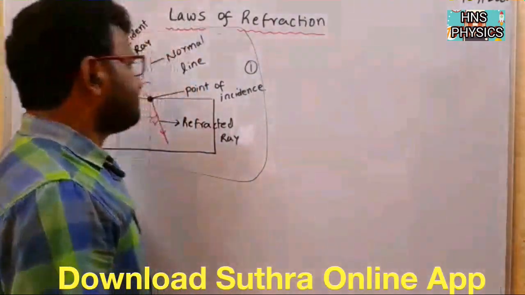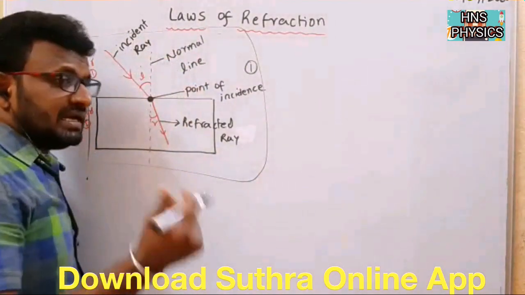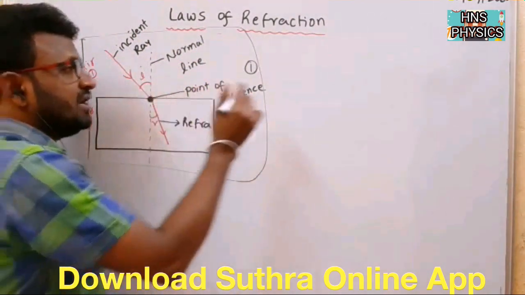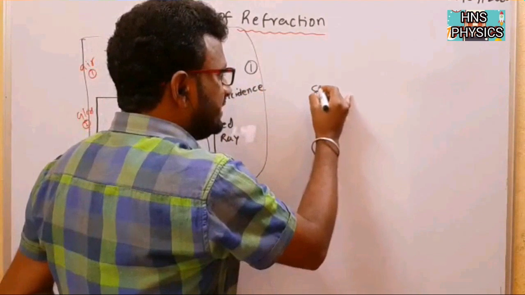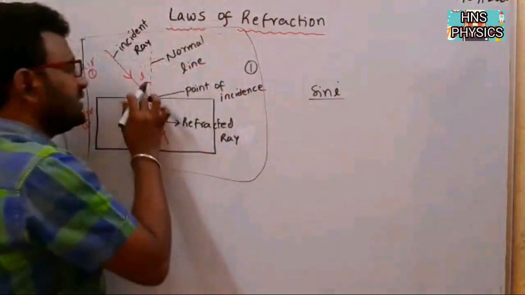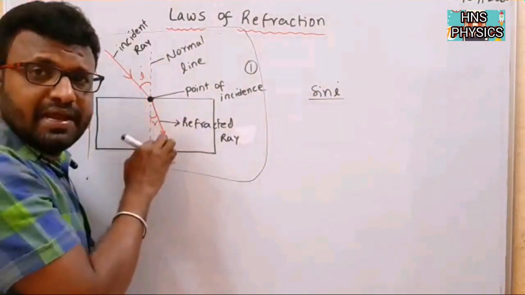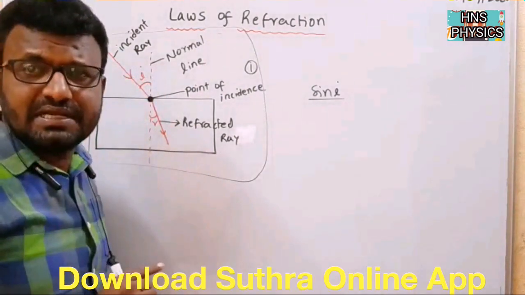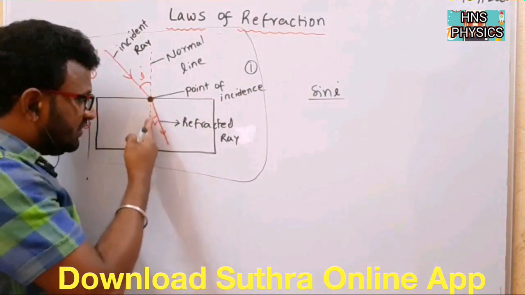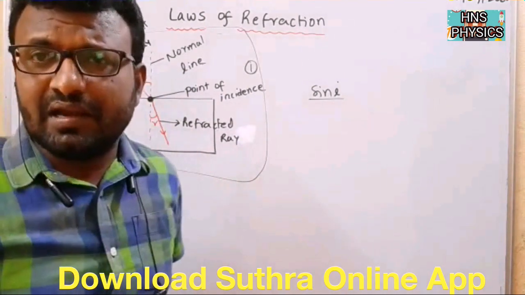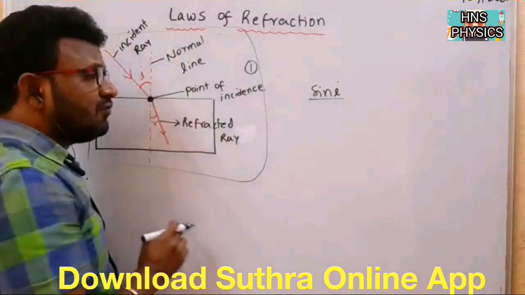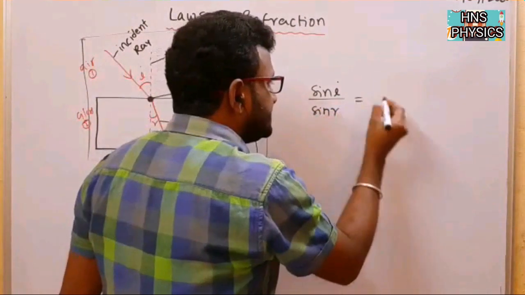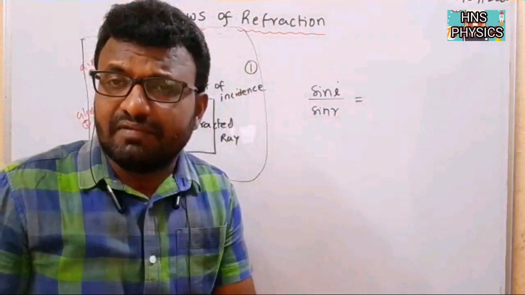Next, come to the second law. The second law is very important. The ratio of sine of angle of incidence. The incident ray makes an angle with the normal line; that angle is called angle of incidence, and this refracted ray makes an angle with the normal line; that angle is called angle of refraction. So the ratio of sine of angle of incidence to sine of angle of refraction is constant for given two media.